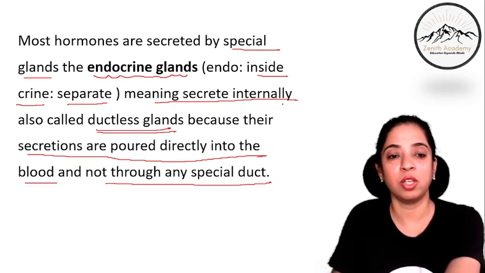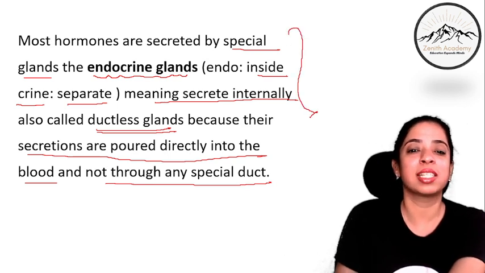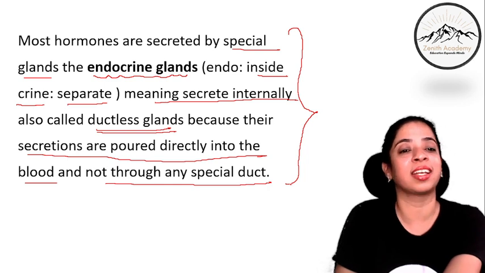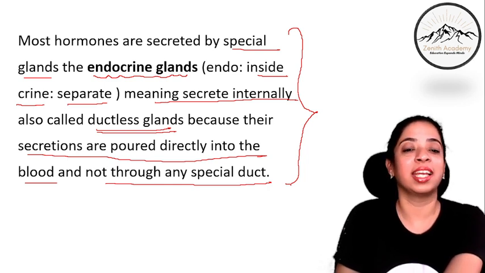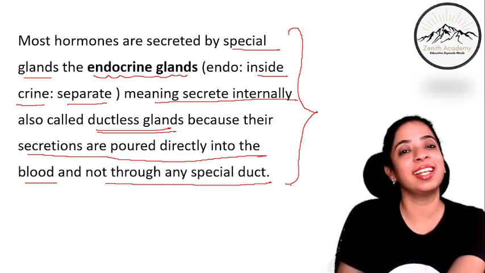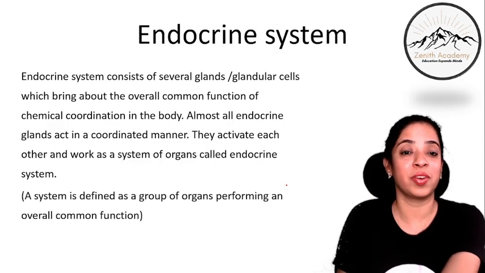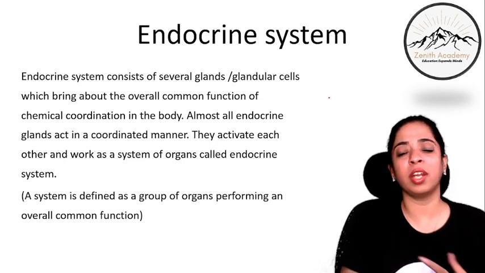Okay. So I hope you have got a fair idea about what are endocrine glands. Endo inside, crine separate. They secrete internally and they are called ductless glands because they pour their secretions directly into the bloodstream.